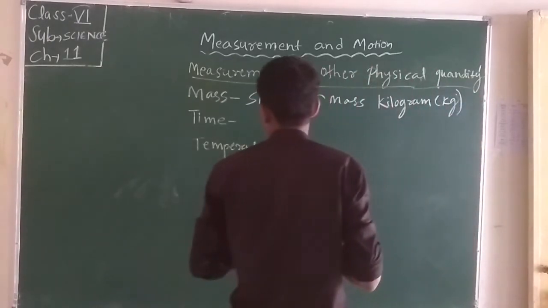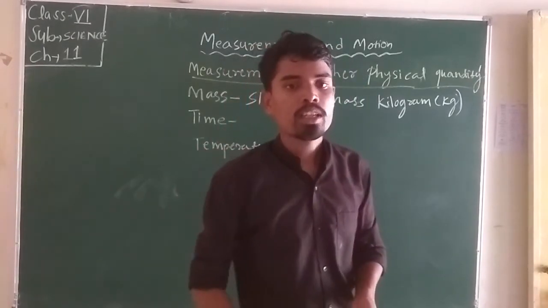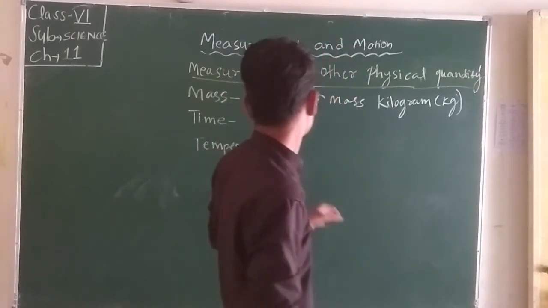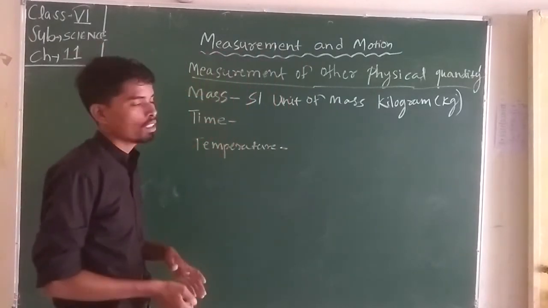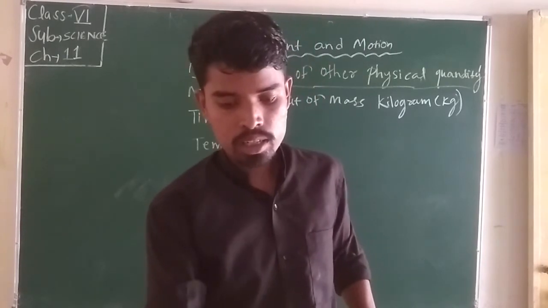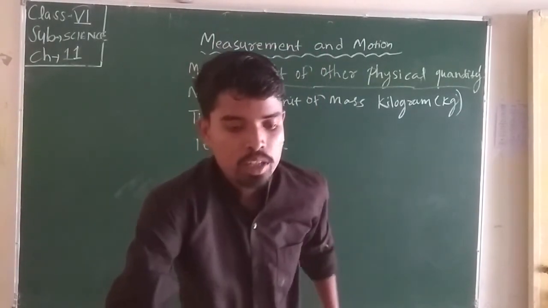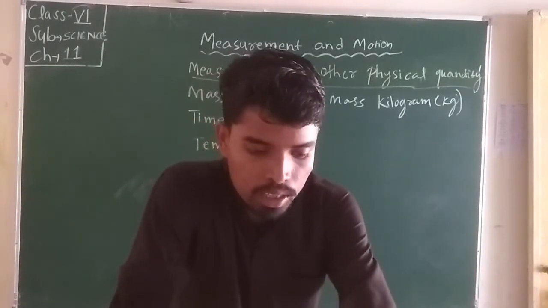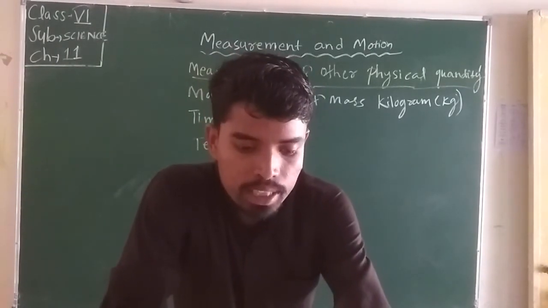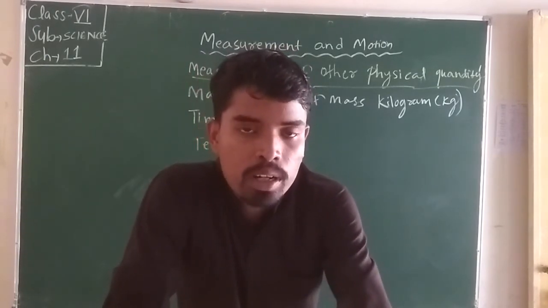What is the instrument with which we can measure mass? To measure the mass of an object, a balance is used, like a beam balance or digital balance, which is commonly used.